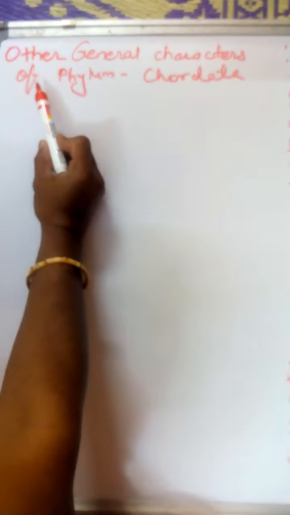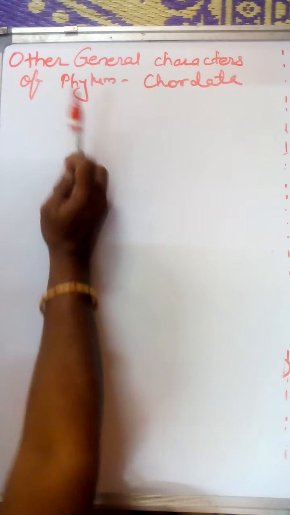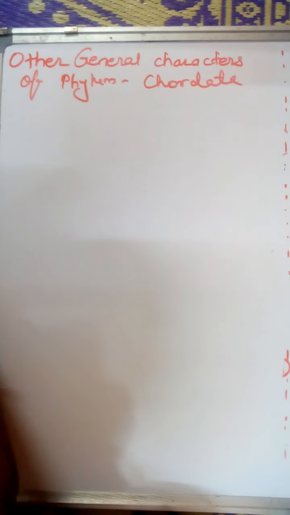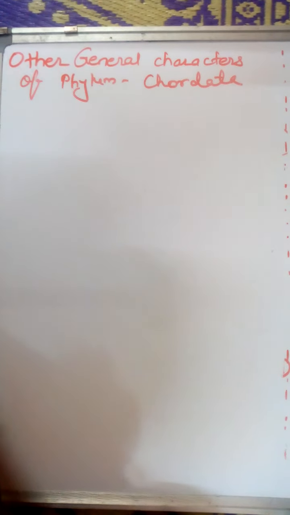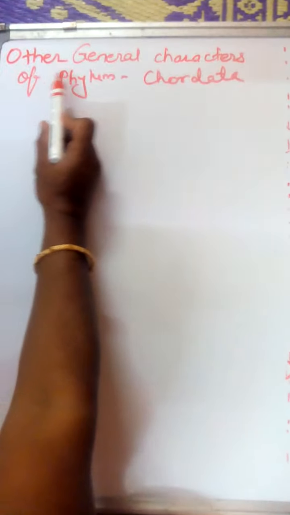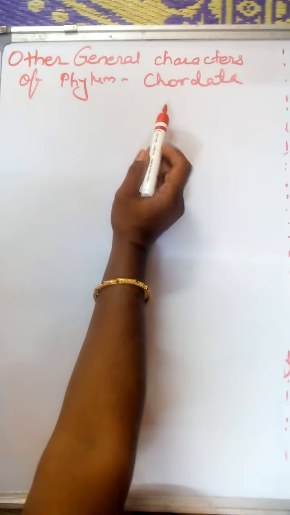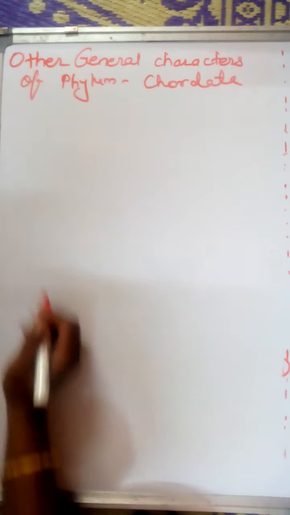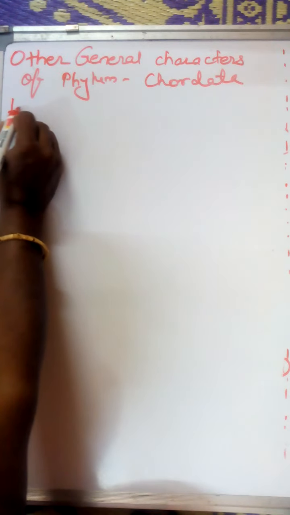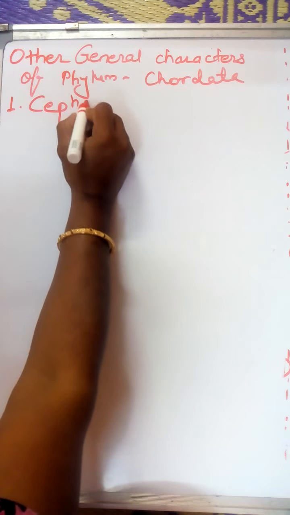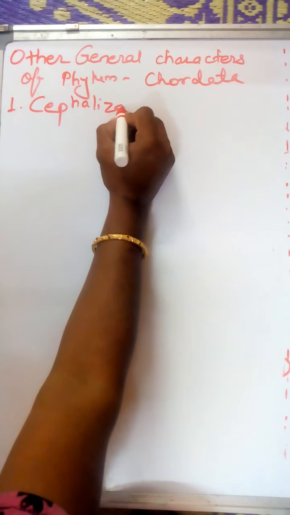Hello students. In the last video we studied the three fundamental characters of phylum Chordata. Now in this video we study the other general characters of phylum Chordata. So in the general characters, first we study the character we call cephalization.